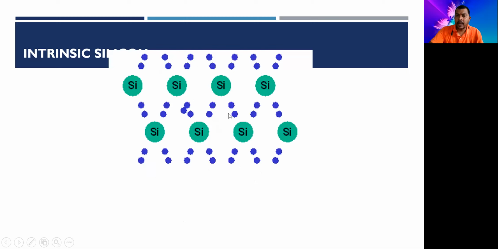But at room temperature, due to thermal vibration, remember this word, some of the electrons may gain thermal energy due to vibration, and then they can jump into the conduction band. Due to that, a small current flows through this pure silicon crystal. So at room temperature it behaves as a conductor, whereas at absolute zero temperature it behaves as an insulator. That is why it is called a semiconductor: at some temperature it behaves as a conductor, at another as an insulator.